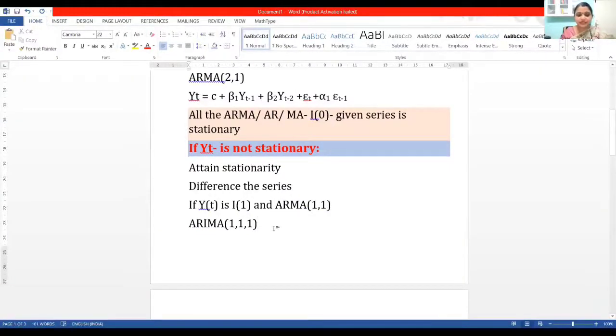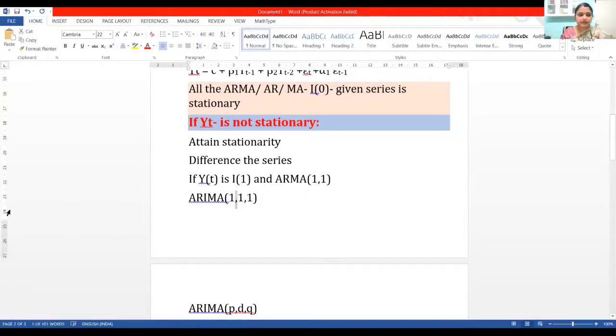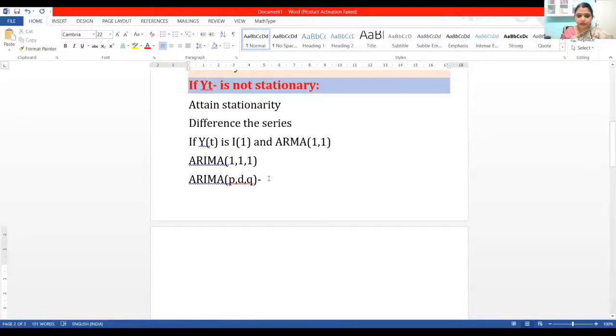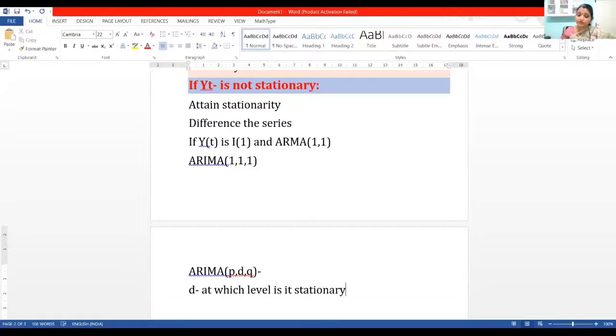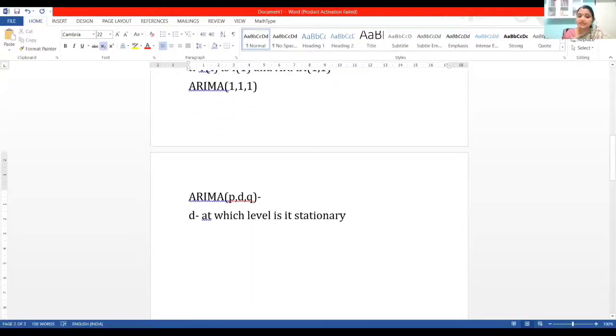The general format of writing it is ARIMA PDQ, where P, D, Q are parameters. In that, first we will identify D. At which level does the series attain stationarity? Whether it is at 0, at 1, or at 2. Normally beyond 2 we do not difference. We will go for some other transformation.